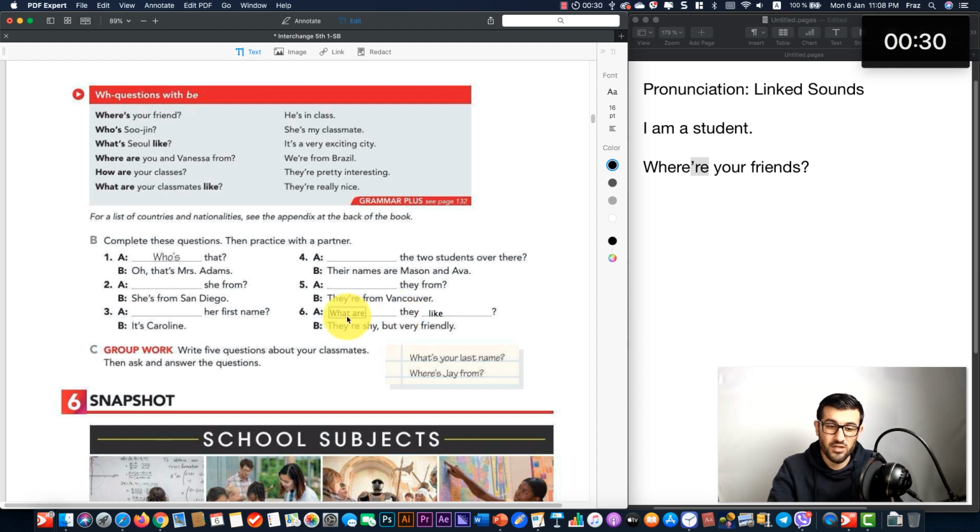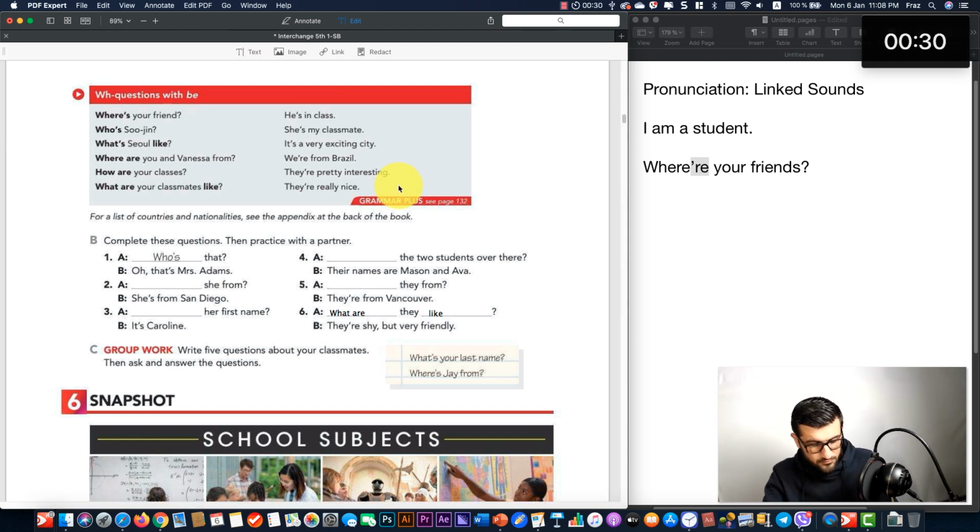We would say, what is she like? Since this is about personality and appearance, they are shy but very friendly, we use what, not how. Remember, how is about asking about conditions, in what condition we are at the moment.